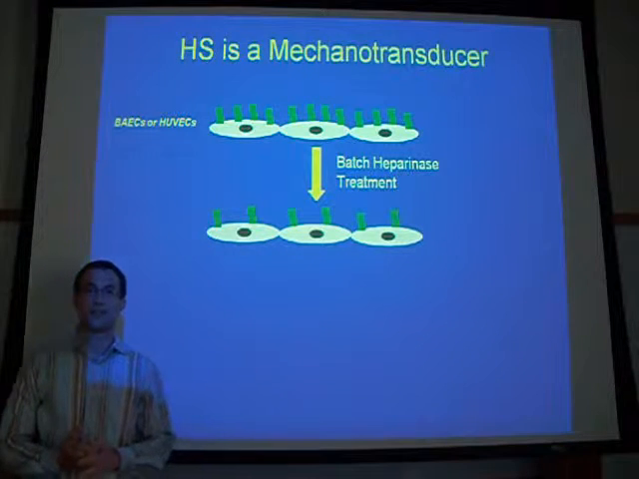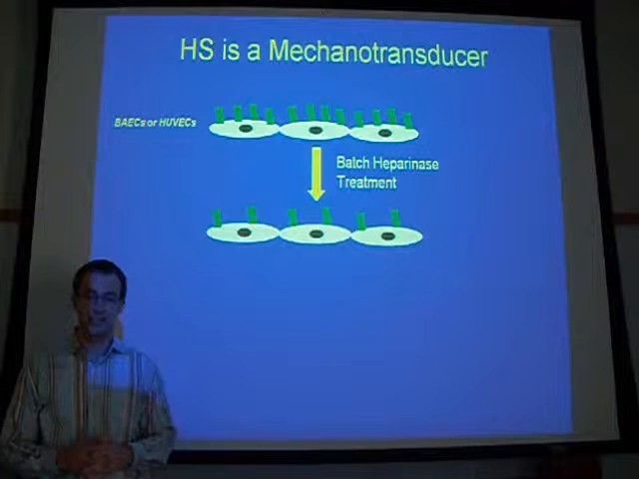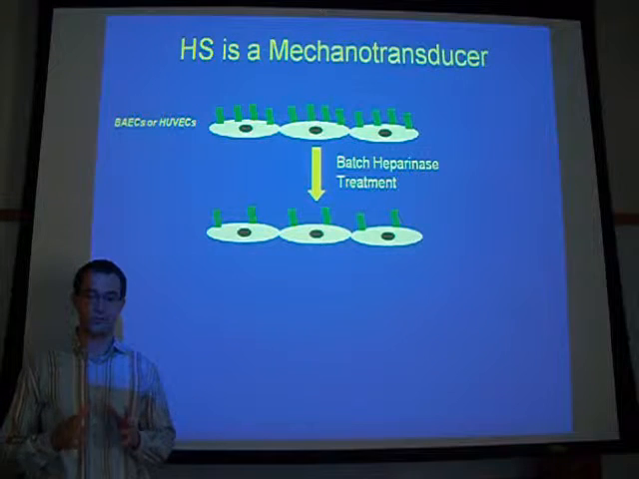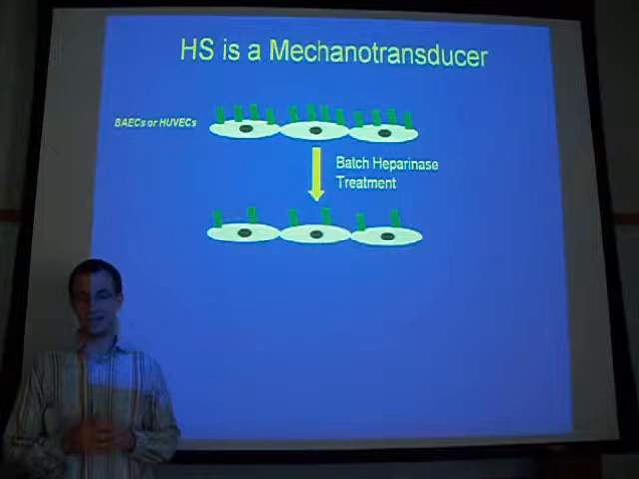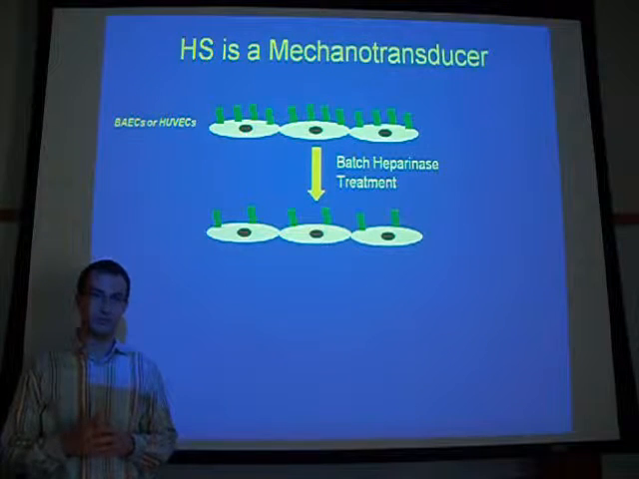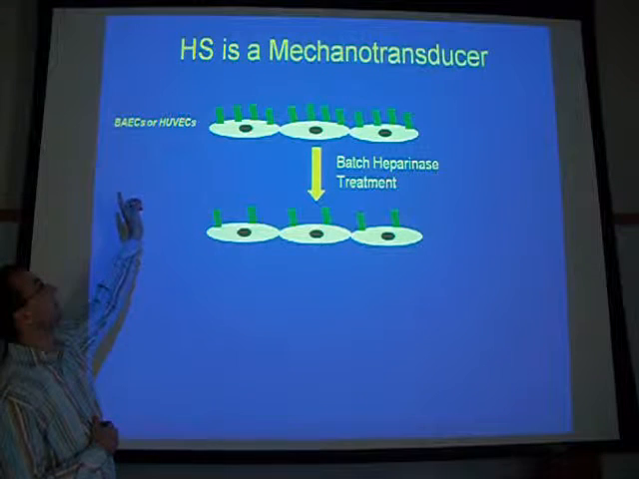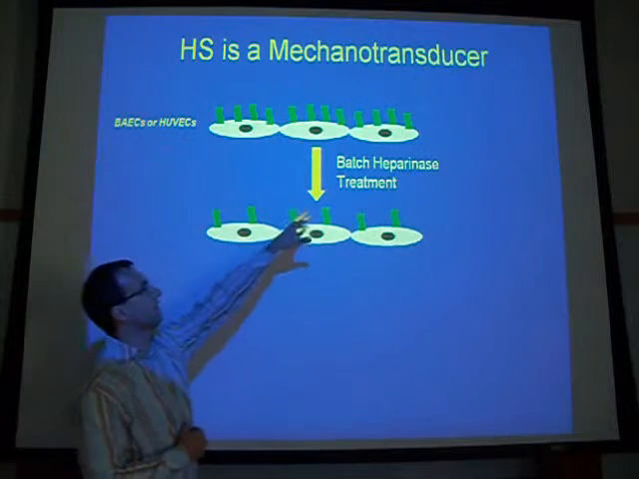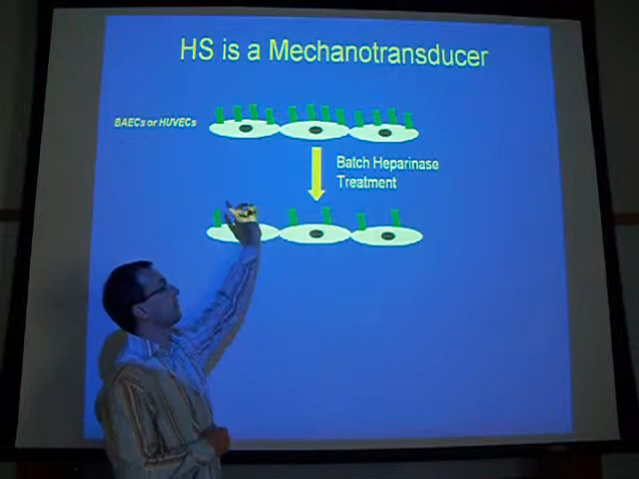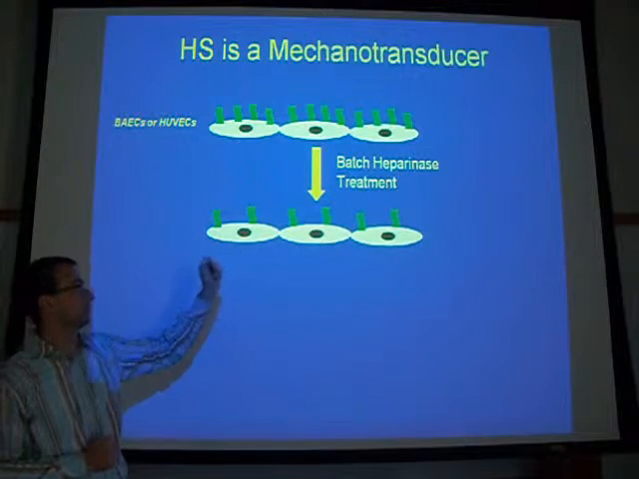First of all, I'm going to start off the presentation about how we got motivated to do this project and really talk about some of the results in the literature. Past papers have found that heparan sulfate acts as a mechanotransducer, and they were able to show that using either bovine aortic endothelial cells or HUVECs. What they did is a batch treatment of heparinase to remove about 50% of the heparan sulfate on the surface of the endothelial cells.